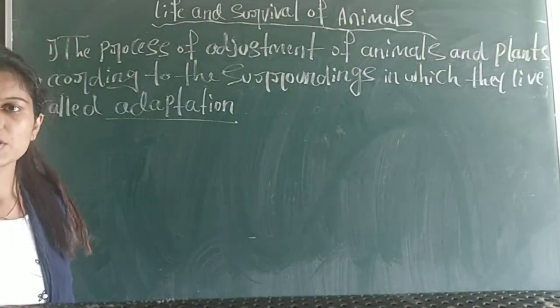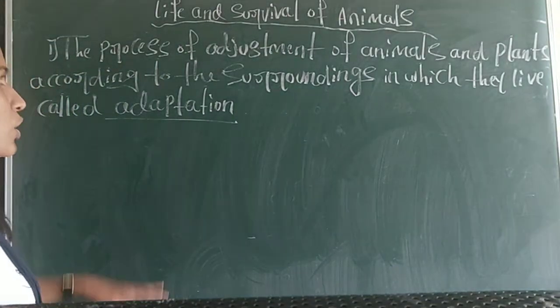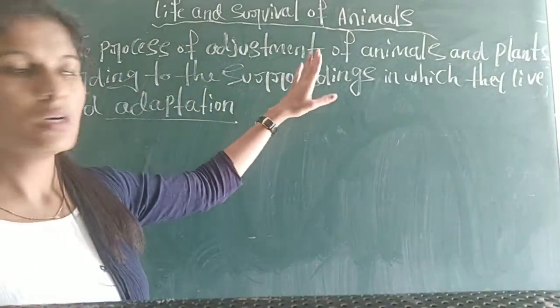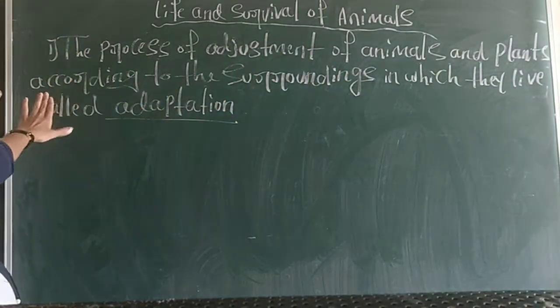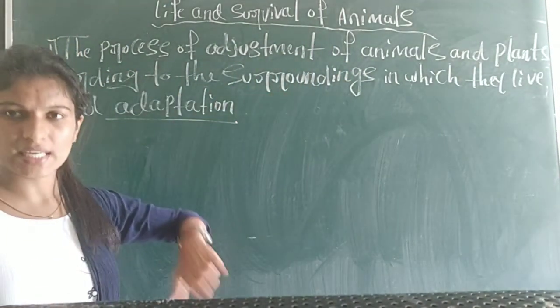So this is the definition of adaptation: the process of adjustment of animals and plants according to the surrounding in which they live.